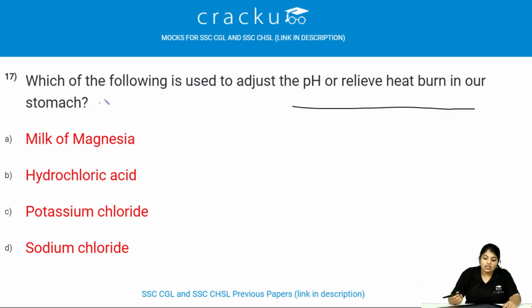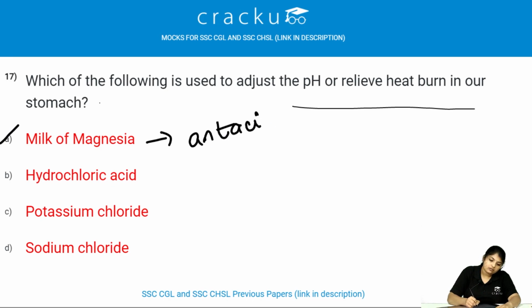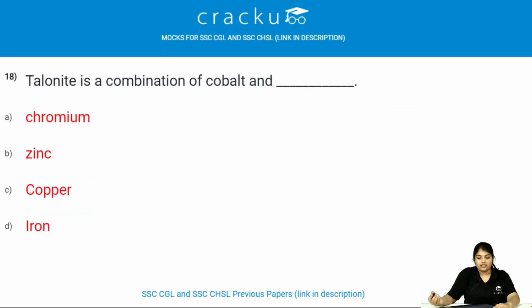Milk of magnesia is used to adjust the pH or relieve heartburn in our stomach. Excess stomach acid causes heartburn, indigestion and stomach ulcers. Milk of magnesia is used as an antacid, and it works when the hydroxide ions combine with the hydrogen ions in HCl to reduce the excess acidity in the stomach. Let's see the next question.